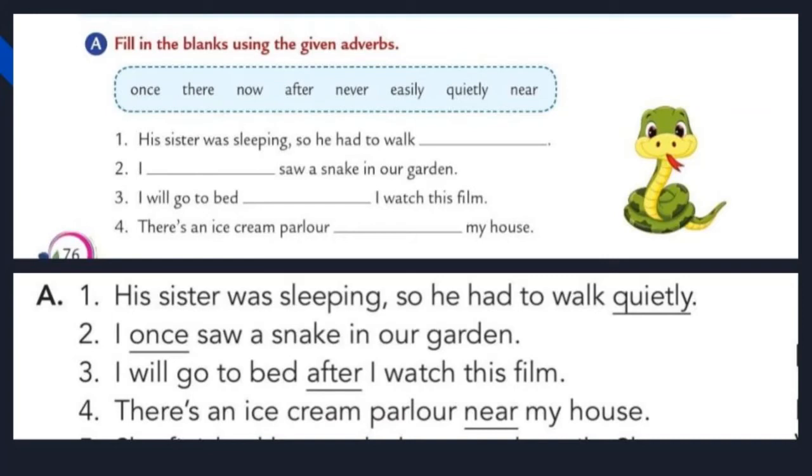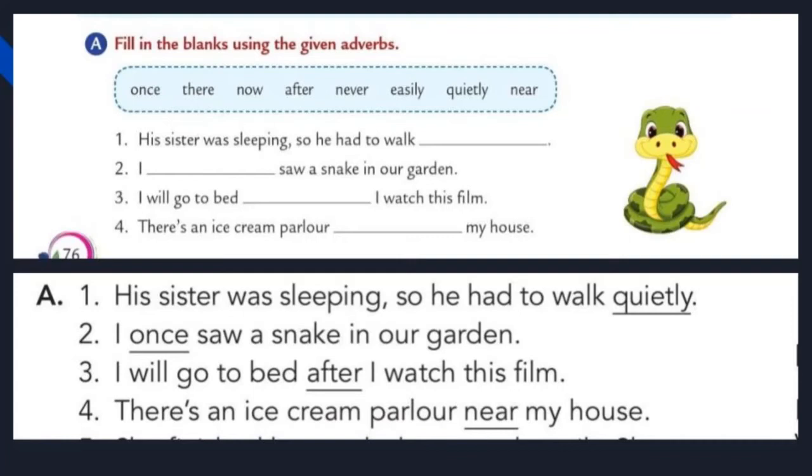Okay, let us do the first one. His sister was sleeping, so he had to walk dash. So which option is correct for the first one? Okay, let us start from the first option. Once, is it right? No. There, is it right? No. Now? No, it's wrong. After? No. Never? No. Easily? No. Quietly? Yes. Quietly is the correct answer for the first one, because read the sentence again. His sister was sleeping. He had to walk quietly. It means silently. So the first answer is quietly.